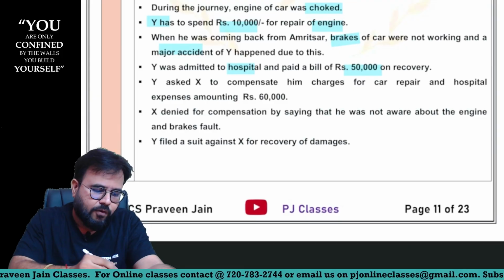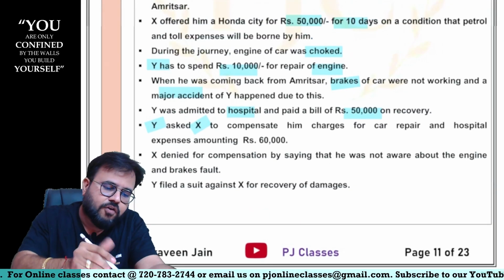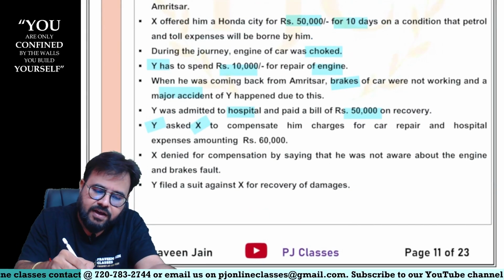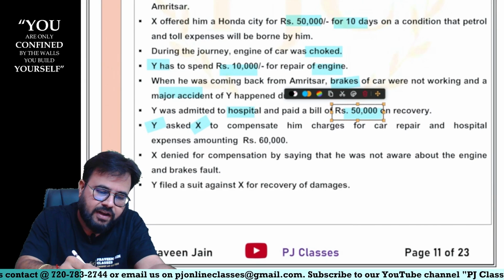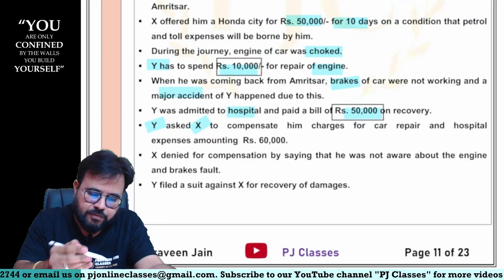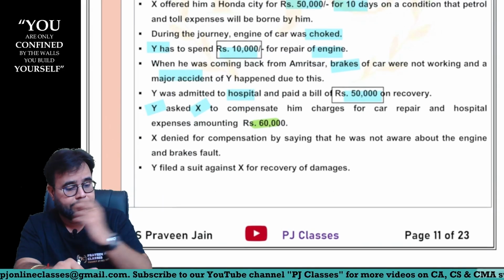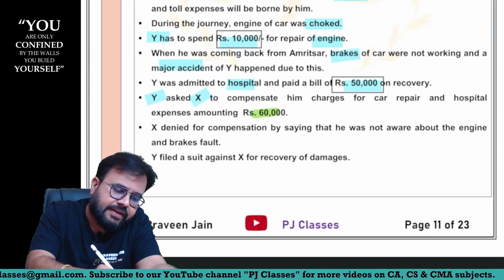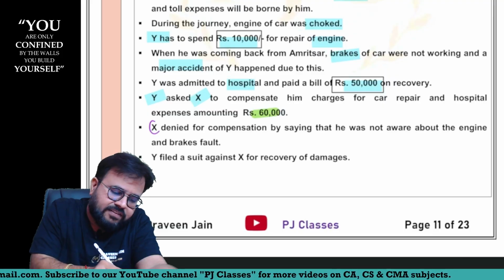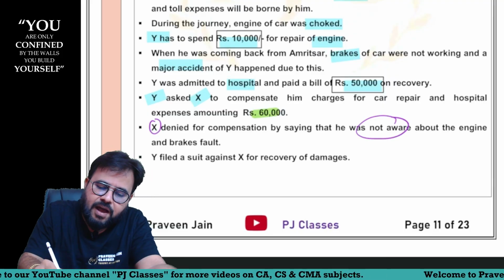sir. Now can I say Y is asking X, Raja, because of your faulty car, I have incurred 50,000 as hospitalization expenses and I have incurred 10,000 for repair expenses. So please pay me 60,000. Who is asking this to whom, sir? Y is asking X. Great. What is X saying? I am not going to make any payment because I was unaware about the engine.